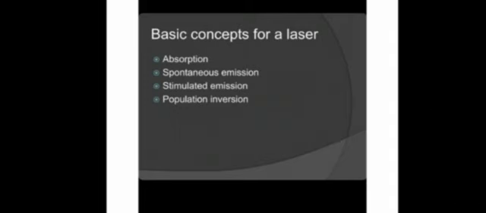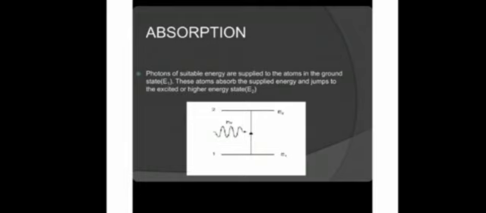There are four stages of the laser: absorption, spontaneous emission, stimulated emission, and population inversion. Absorption means ground state electrons absorb some amount of energy from the photons. What is meant by absorption? Photons of suitable energy are supplied to the atoms in the ground state. These atoms absorb the supplied energy and jump to the excited or higher energy state E2.